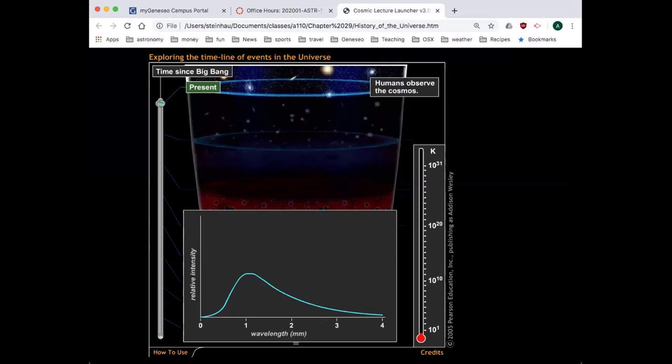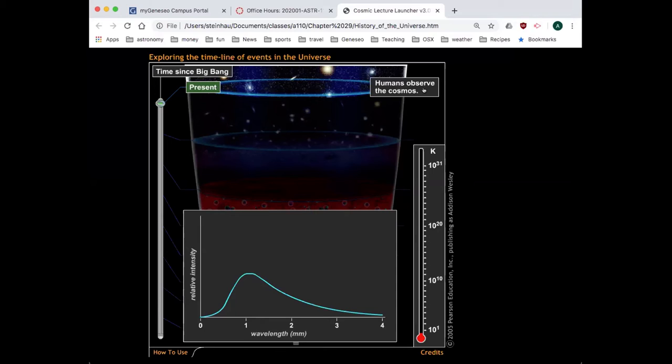So let's go. Again, I've got a slider bar on the left-hand side now, and I've got a thermometer on the right-hand side. And so I'm at present day. The temperature is 3 Kelvin. Humans observe the cosmos. This is where we are in the universe. As I slide this down, we're going earlier and earlier in the universe, and we'll see what conditions are like as we go. I'm going to go down first, talk about what's happening here, and then we'll talk about moving from the beginning and moving up.